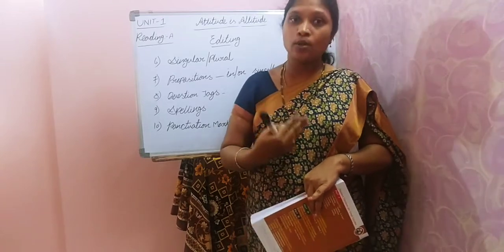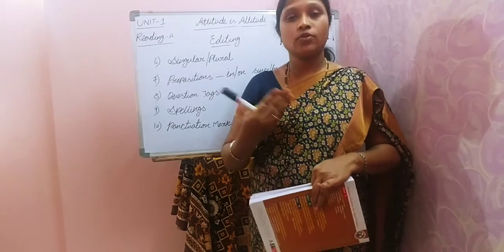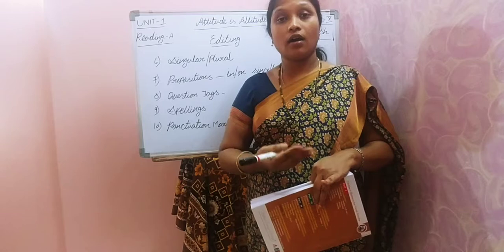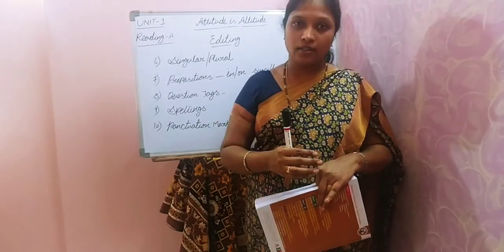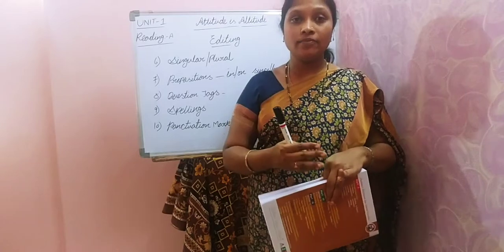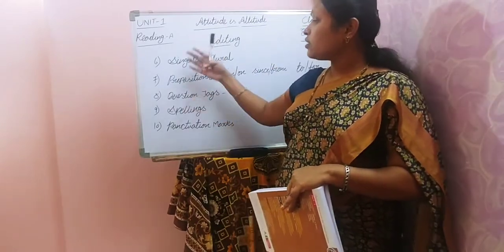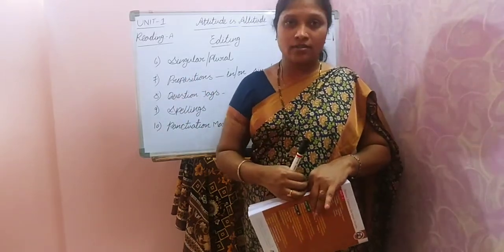Like capital letters, you even have to check. Capital letters, full stop, question mark, exclamatory marks, quotations, comma. Check whether all these marks have been used properly or not. You have to write them wherever they are necessary. So all these points you have to keep in your mind while checking for errors.